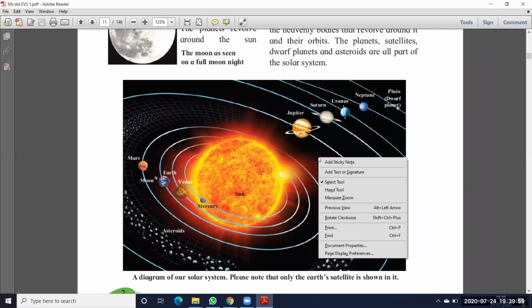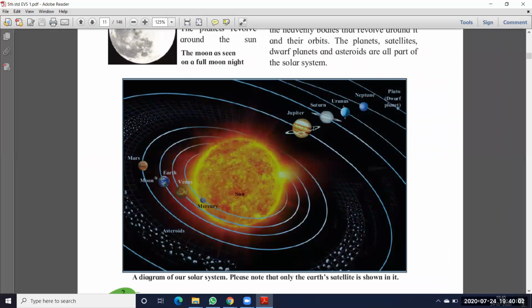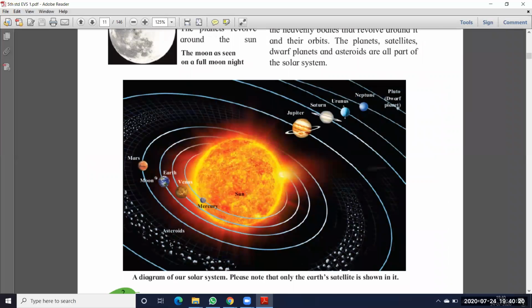Here Mars is there and here Jupiter is there. So what are the small particles or small planets in between Mars and Jupiter? That we call the asteroids. These are asteroids.